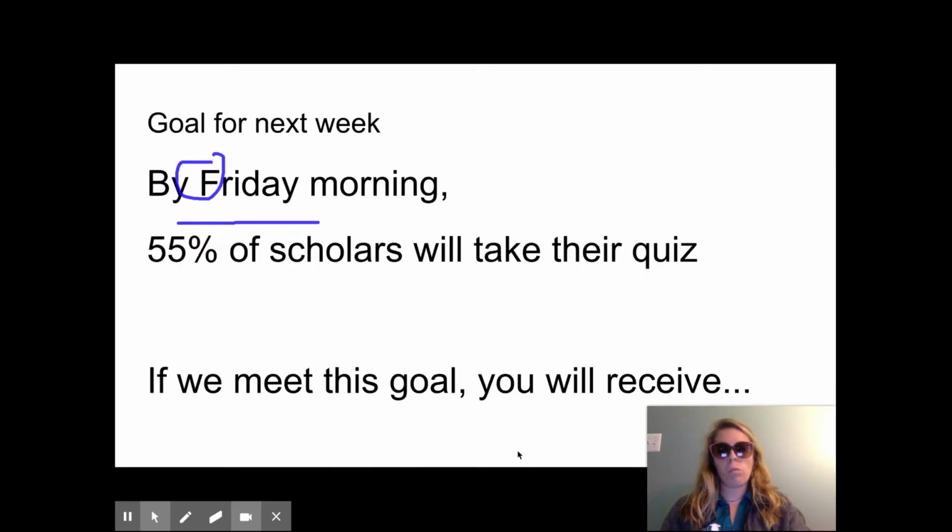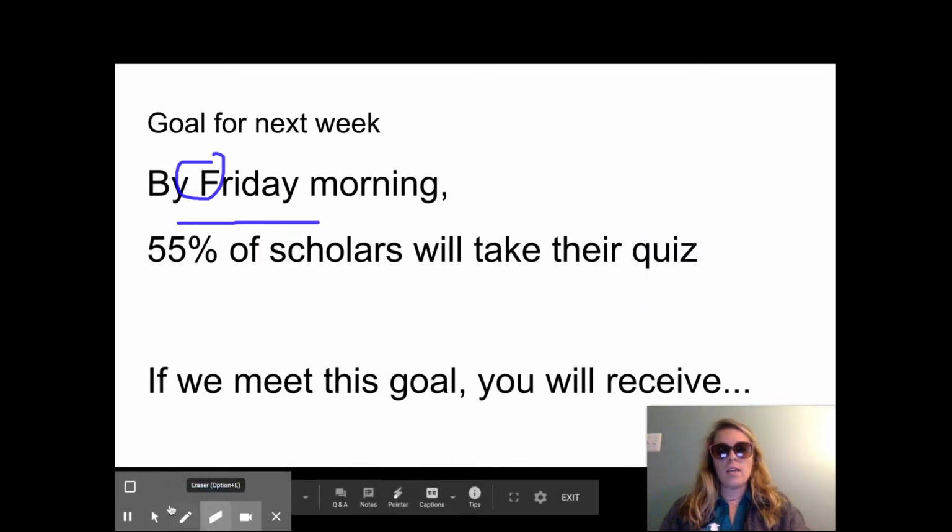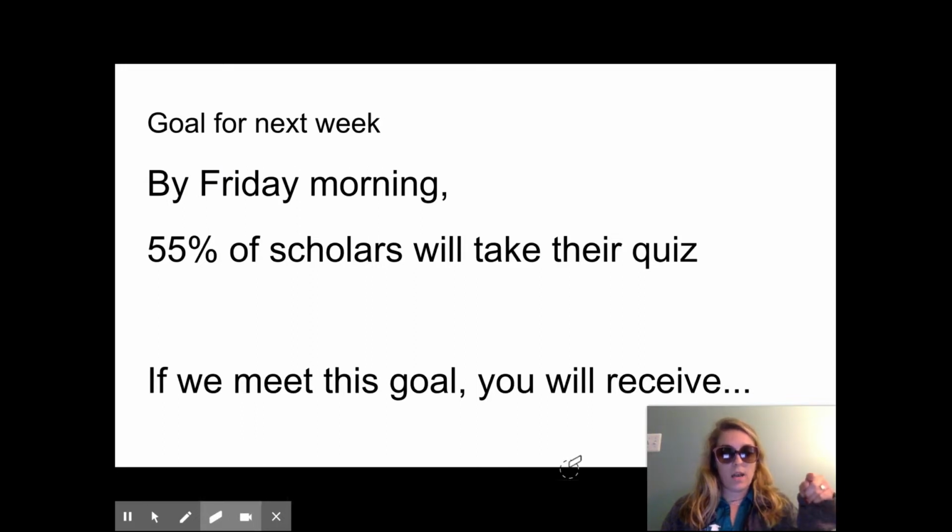Here's our goal. If by Friday morning next week, after we take our quiz, because we're going to be taking a quiz every day, it's just like not every day. Holy moly, silly Miss Cupp. Every week, just like we would when we were in class.